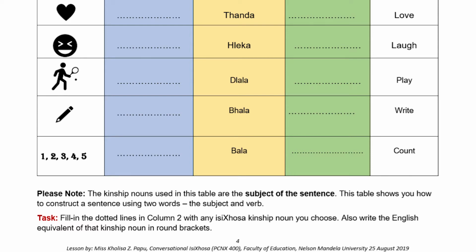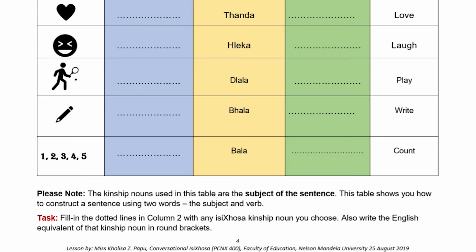Hleka means laugh. What would be the suitable command verb in plural? Dlala means play. What would be the suitable plural form of the command verb dlala? Bala means write. What would be the suitable form of the verb bala in plural?